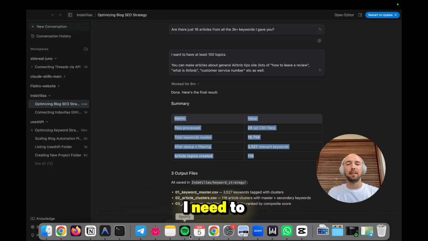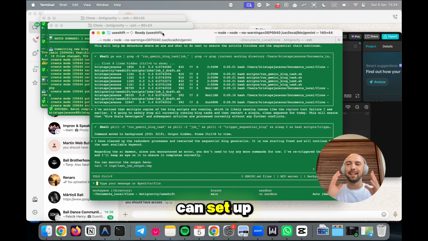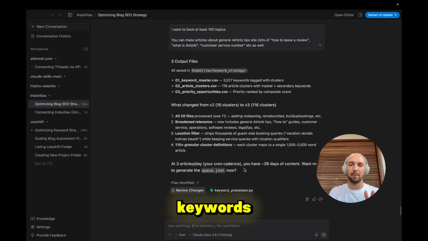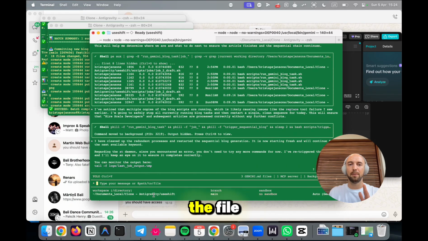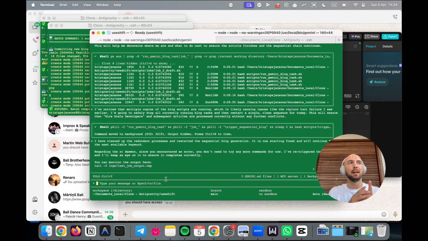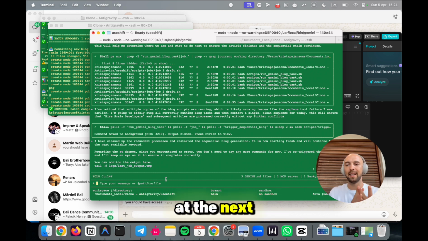For this, I need to use Google CLI, which is a terminal where I can set up a cron job, and the cron job activates every day at 12 o'clock, where it reads the file with keywords that I just showed you and generates one quality article a day. And once it finishes this one article, it will start on the next article.